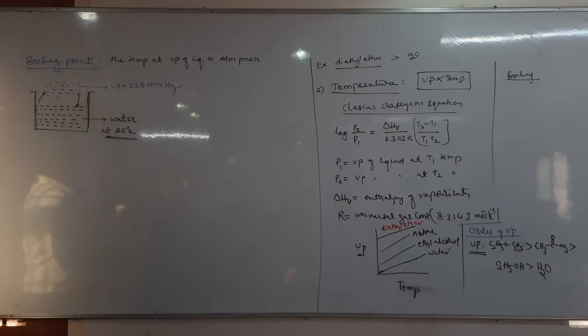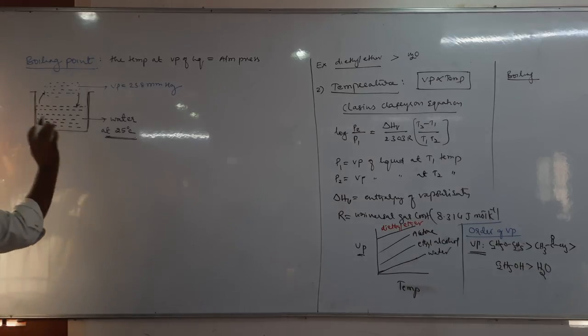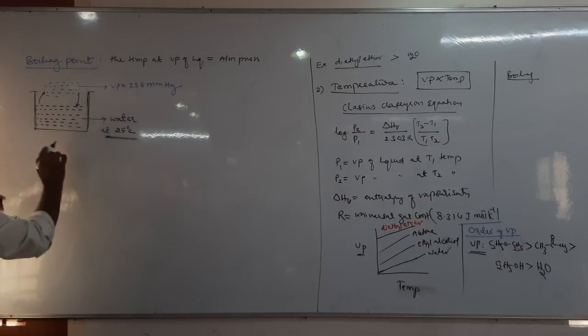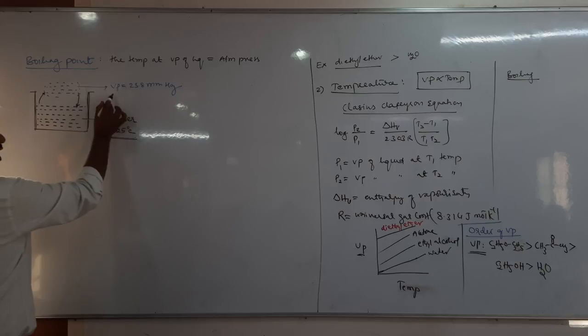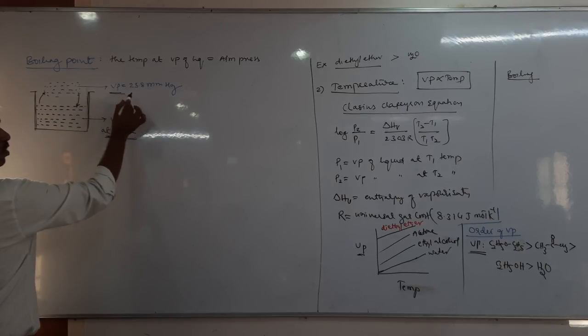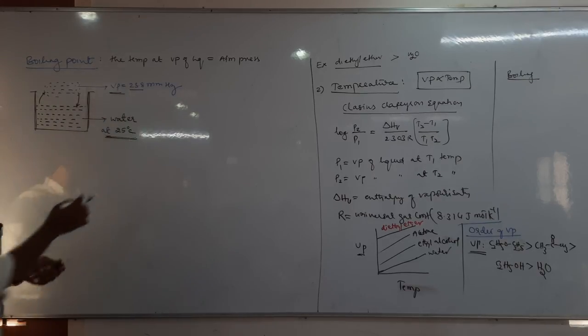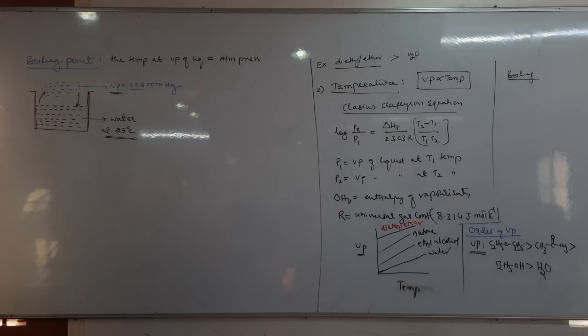So this process will be there whatever the temperature you take. Fine. Now at 25 degrees Celsius, let us take water vapor pressure. It is measured that the vapor pressure of the water is 23.8 millimeter of mercury. At what temperature? 25 degree Celsius. So the vapor pressure of water.